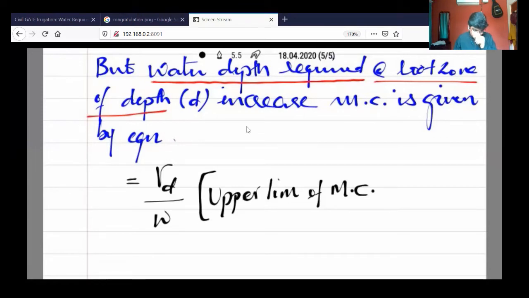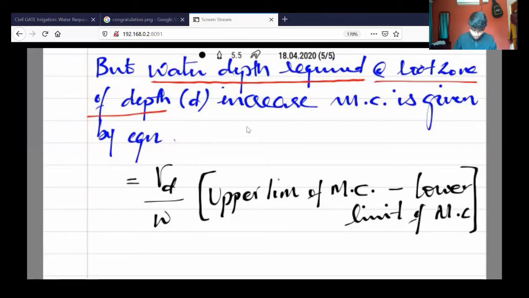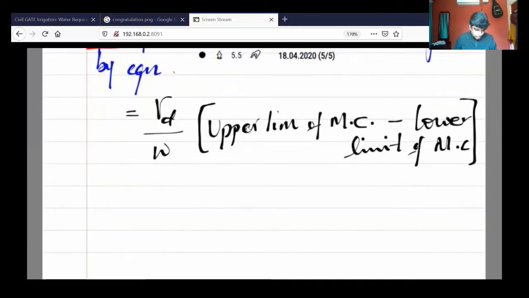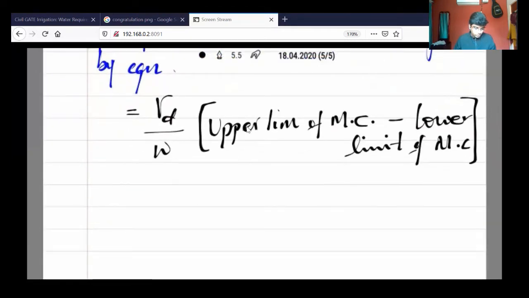So what is the upper limit? That is our field capacity, minus the lower limit of moisture condition as a fraction. Okay, so now we have to calculate rho d by W.